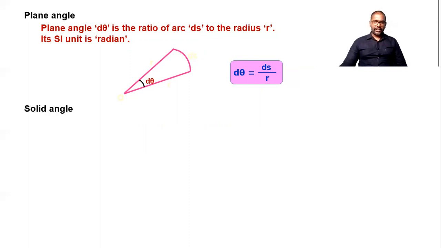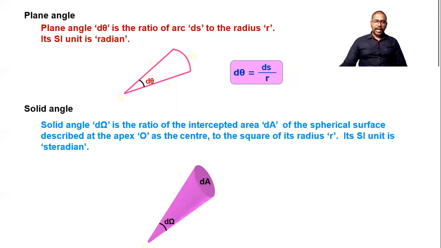Then after that, solid angle. Solid angle means a three-dimensional angle, or the angle inside an ice cream cone is a solid angle. So here you can see d omega we can use for this solid angle. This is the area that I represented by dA. Then the solid angle formula is dA divided by r square.